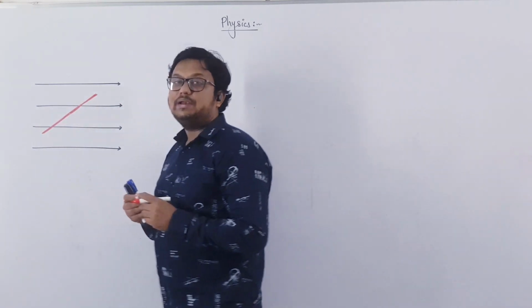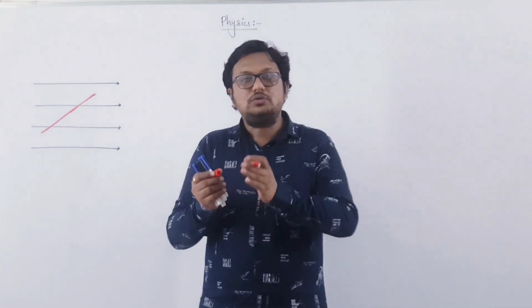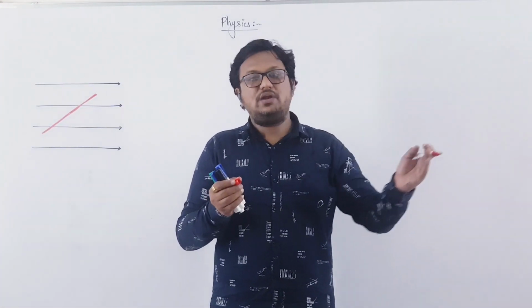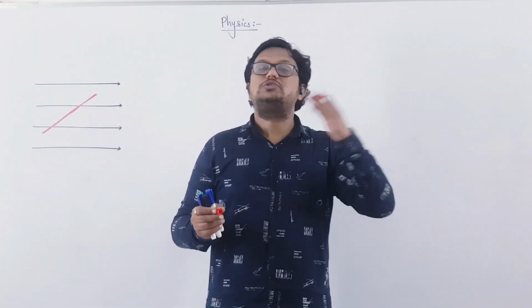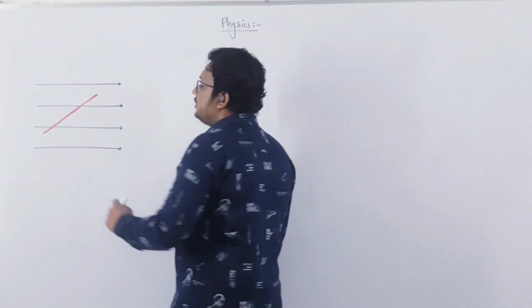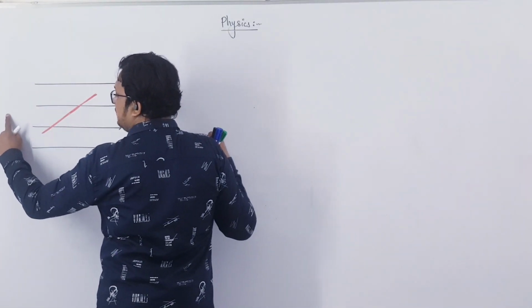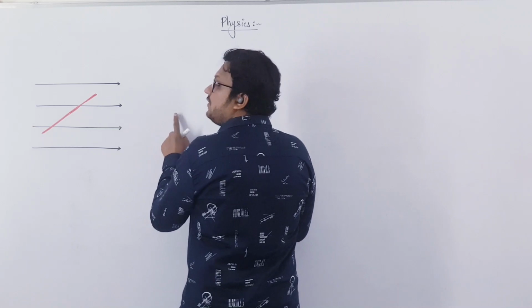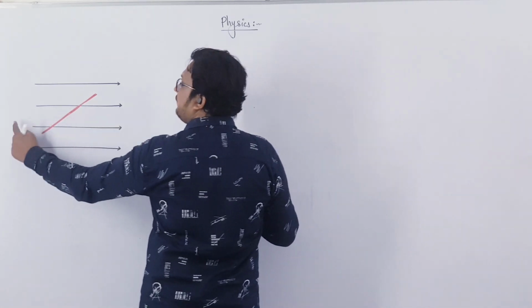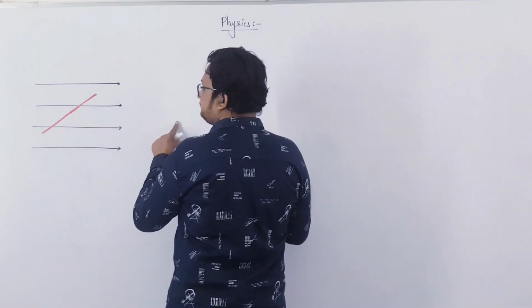Now we know that magnetic field lines move from north to south outside the magnet. Magnetic field lines always travel from north to south outside the magnet. So it means that this side must be the north pole of the magnet, and here somewhere we have the south pole of the magnet. So the magnetic field line is moving from north to south.